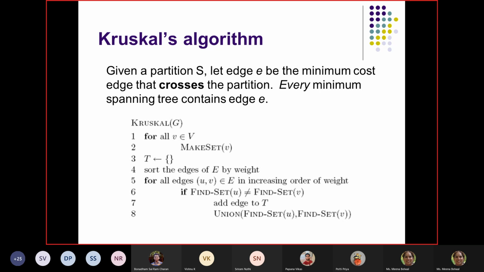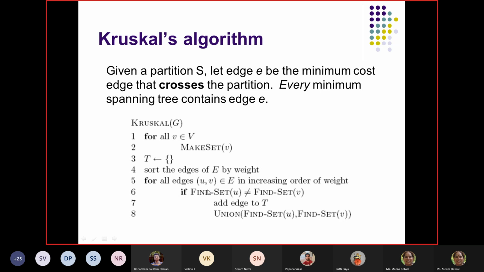At the end, in the spanning tree, I will have my edges. I will typically add the edge in the tree. So I'm not adding vertices, I'm actually adding the edges in the tree here. So that is the initialization step, the first three. Then the next thing we do is sort the edges of E by weight. Typically we take the weights as an edge. Then for all edges uv belongs to E in increasing order of weight.